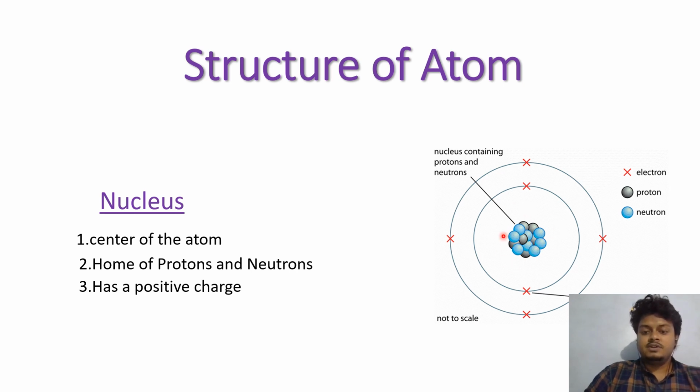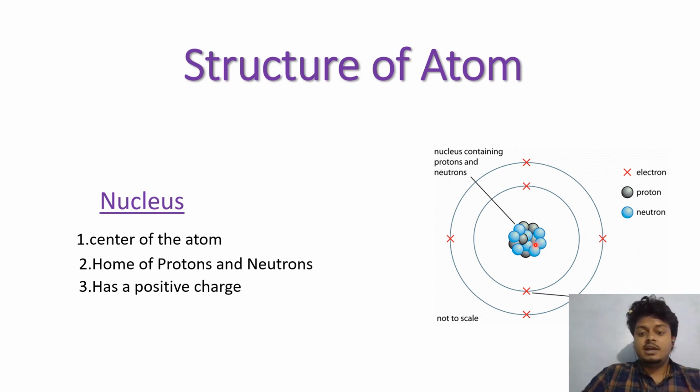The mass of the nucleus is very high compared to the whole atom, and the volume of the nucleus is very small. If we imagine that a tennis ball is the nucleus of an atom, the radius of this atom will be around 5 km.